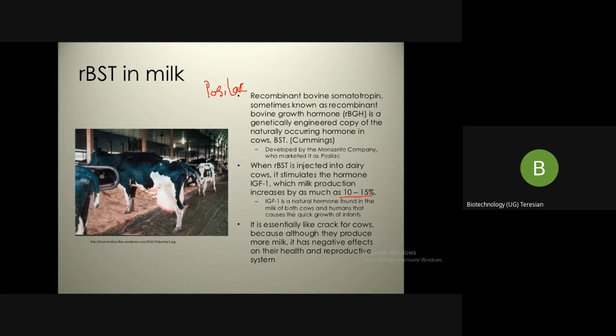But again, like any of the genetically modified food products, as we saw in the chicken also, which had some drawbacks, even in these cows they have seen some drawbacks, because it has a negative effect on the health and the reproductive system of the cow.